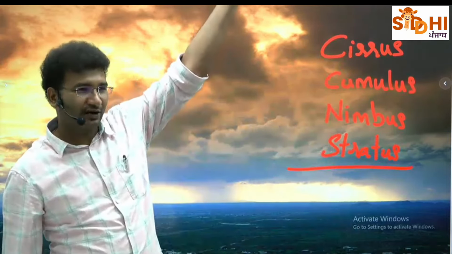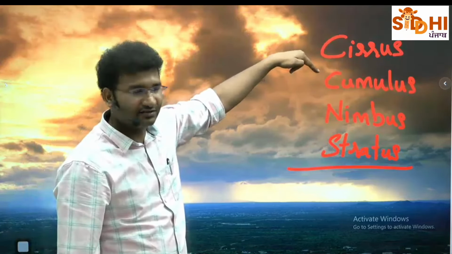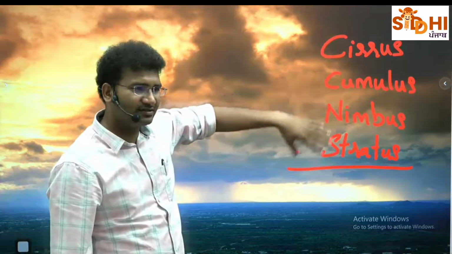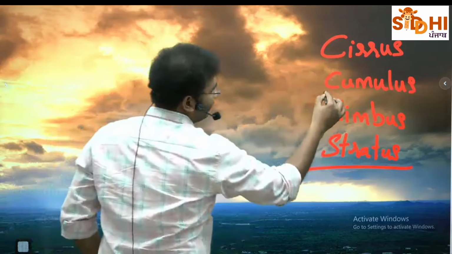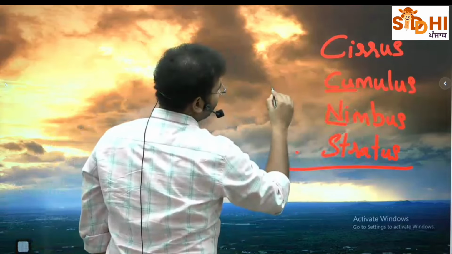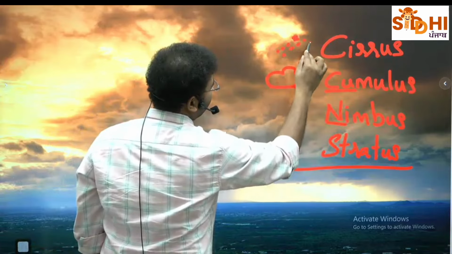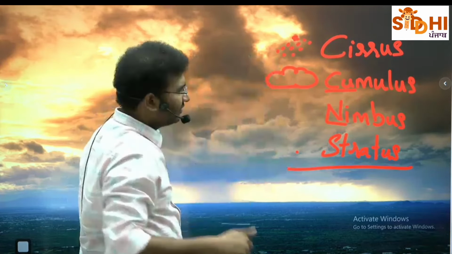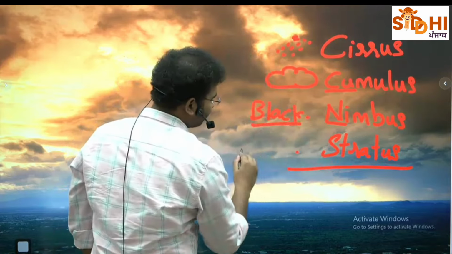The tallest, highest clouds are cirrus. Next is cumulus. Then you have nimbus or stratus. Both are interchangeable. So if I say cumulonimbus, cumulus means clouds that look like this. Cirrus means fair, very thin layers. Nimbus means black. Black color is called nimbus. Stratus means layers.